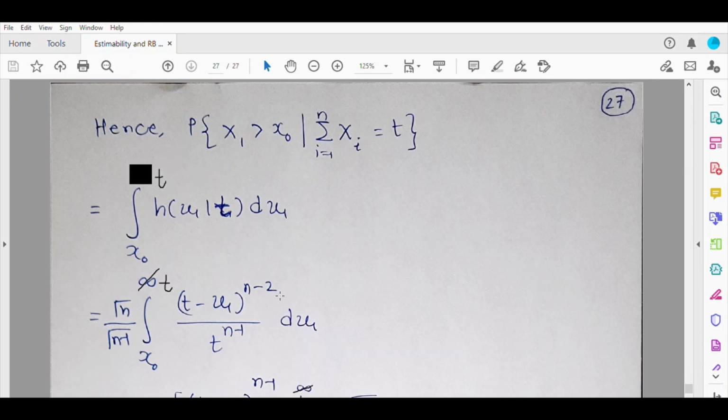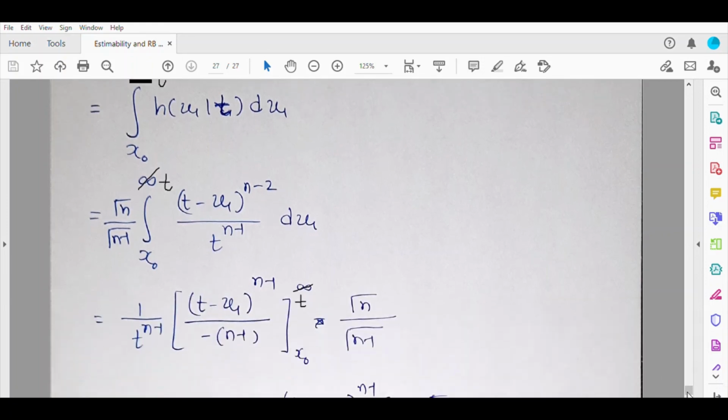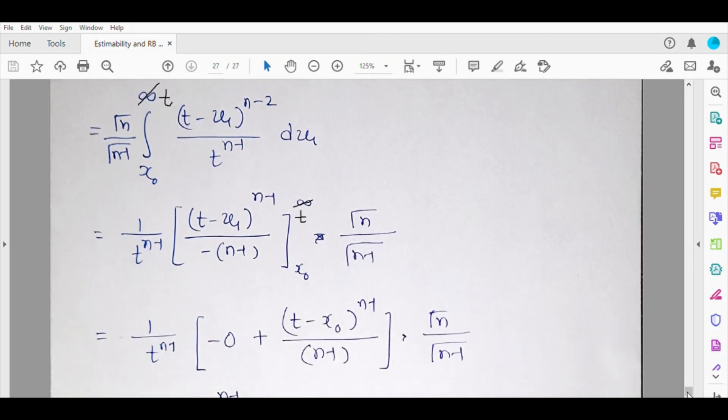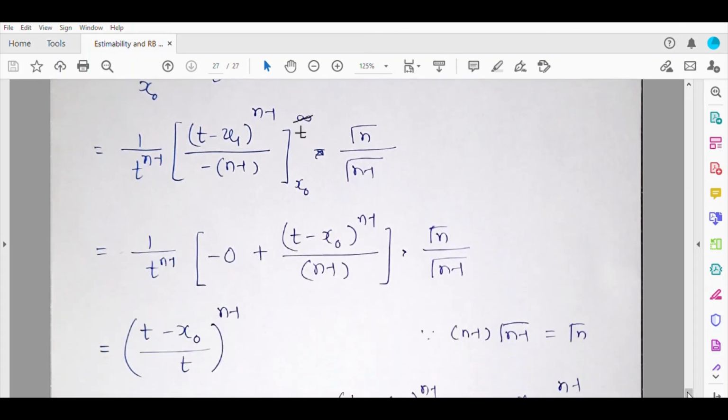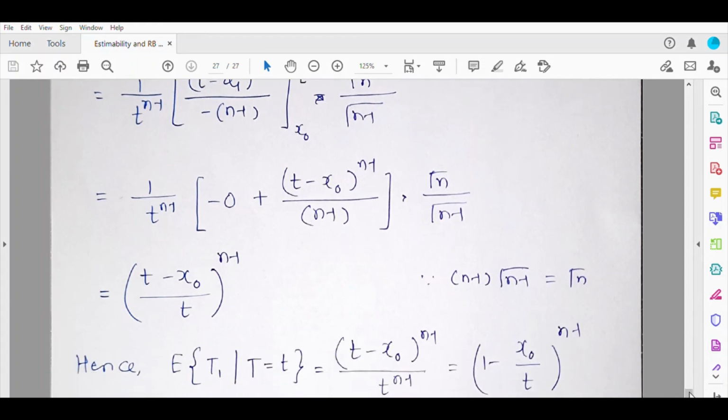And so the integration will be like this. And so finally, if you go on solving this, you get ultimately the estimator, or the conditional expectation, as t minus x0 by t raised to n minus 1, which can be further rearranged like this: 1 minus x0 by t raised to n minus 1.